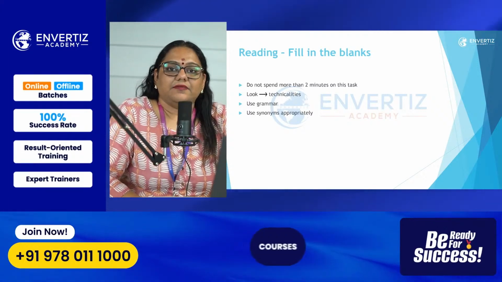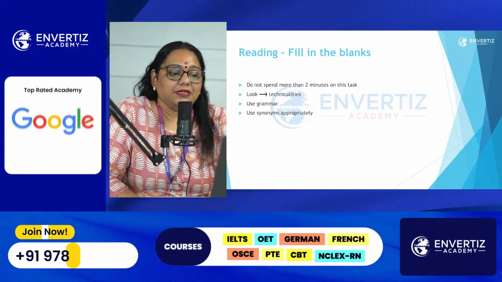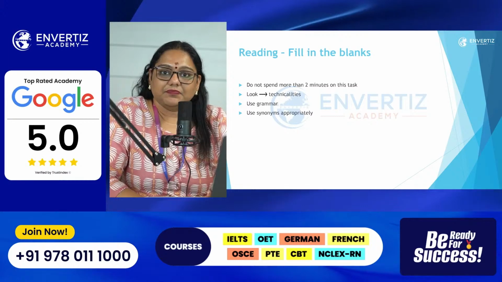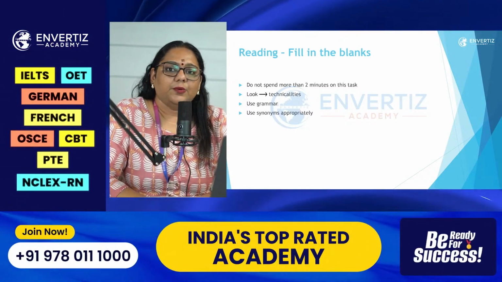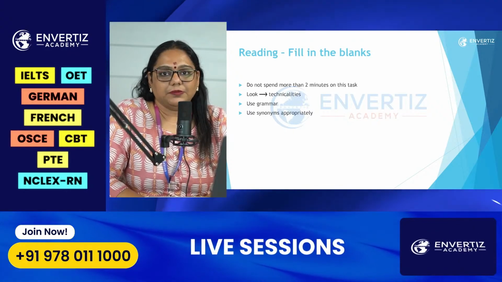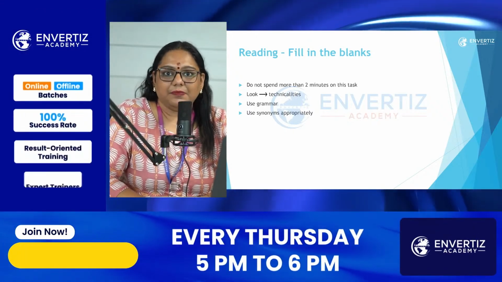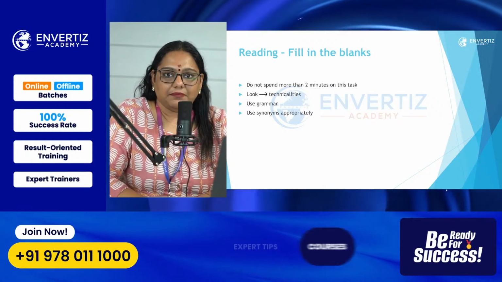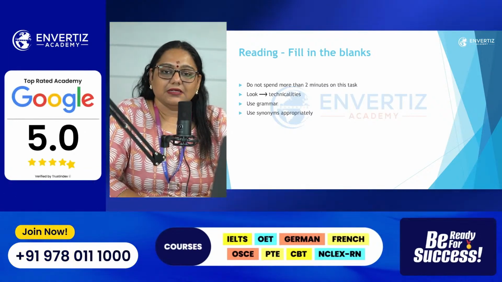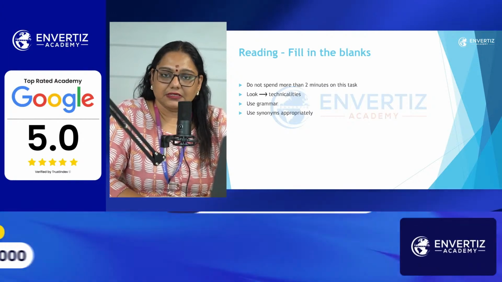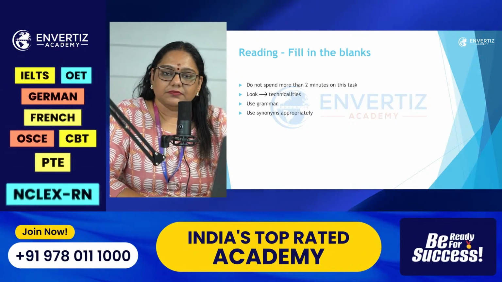The next task that we have in the PTE Academic reading module is fill in the blanks. Here you will be given sentences like a small paragraph with blanks, and you'll be having options. You have to drag and place it in the blanks, whichever is apt. So here what you have to look for is the context. Read the paragraph fully first, then look for the options.